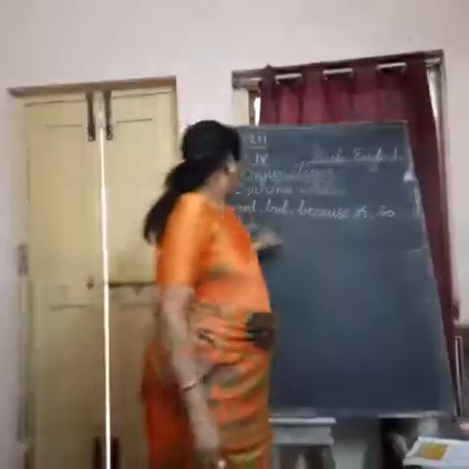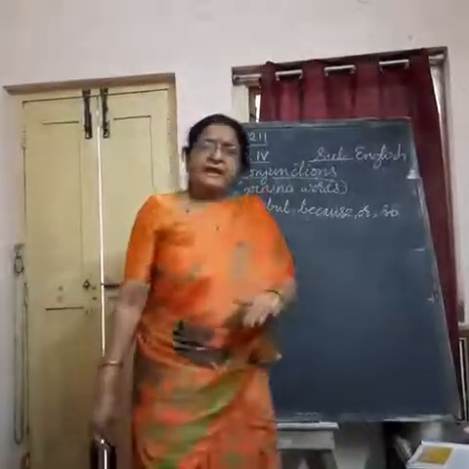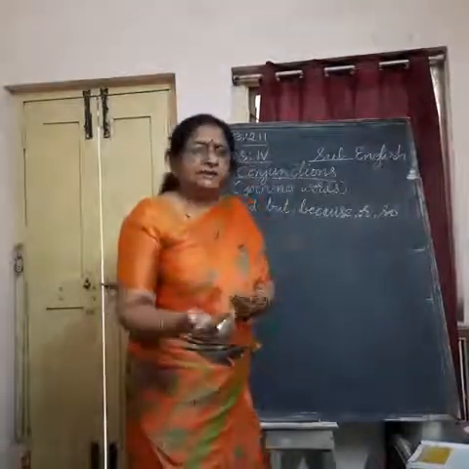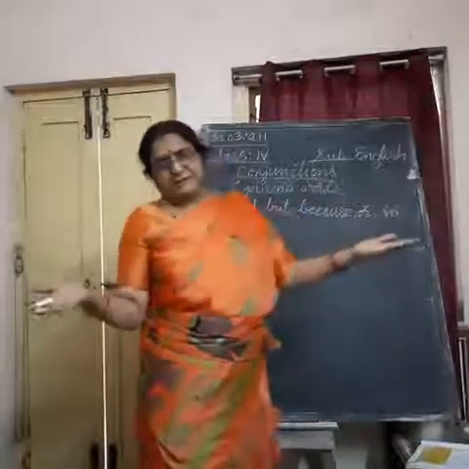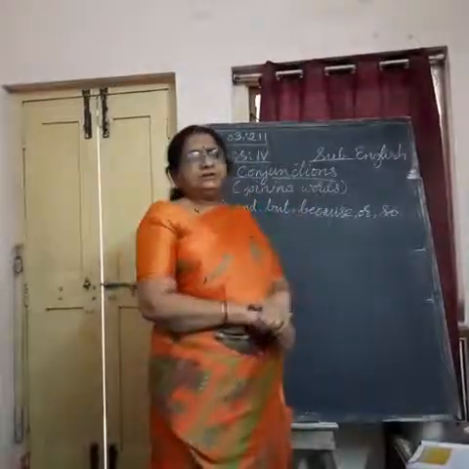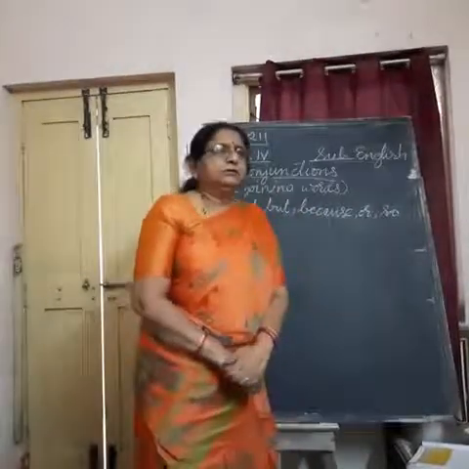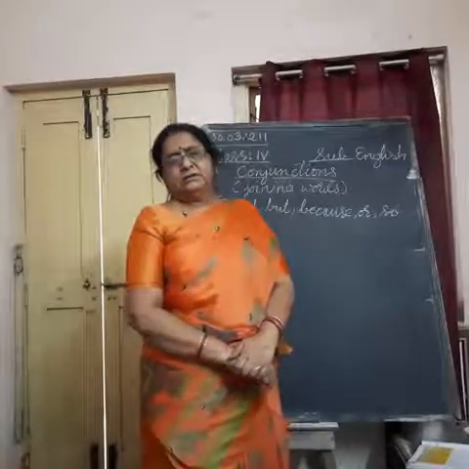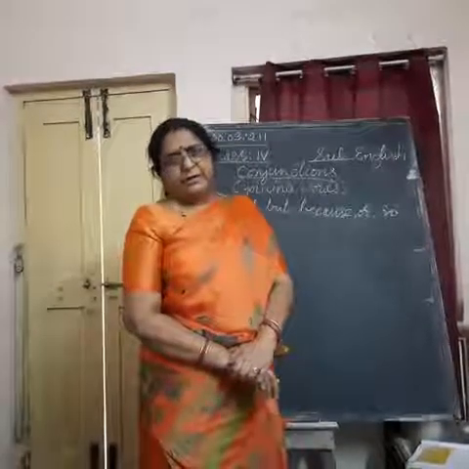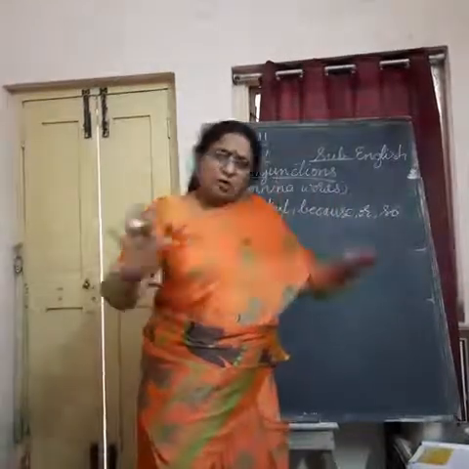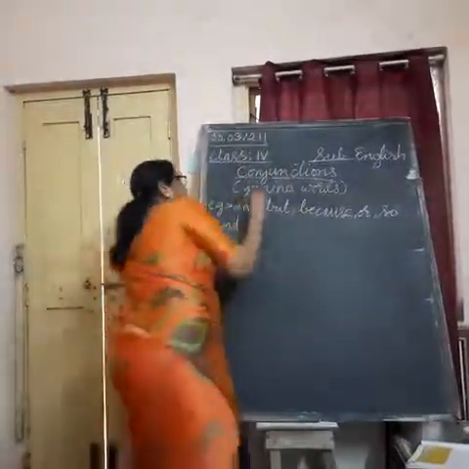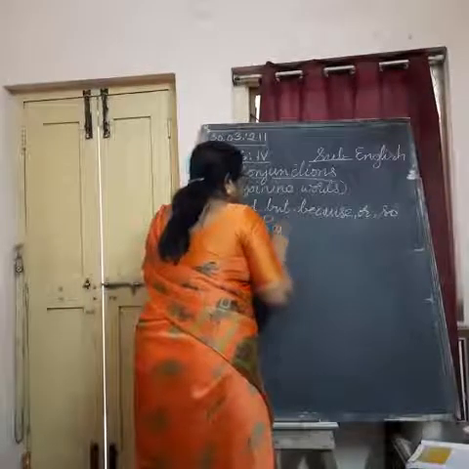For example, and. When we add and, both the sentences have the same meaning. Then instead of writing them as separate sentences, we can write them as a single sentence using and. Raju is a clever boy. Rani is a clever girl. Or Raju is a clever boy. Kiran is a clever boy. Is a clever boy is common. Only the subject Raju and Kiran are changing here. So we can write them as single.